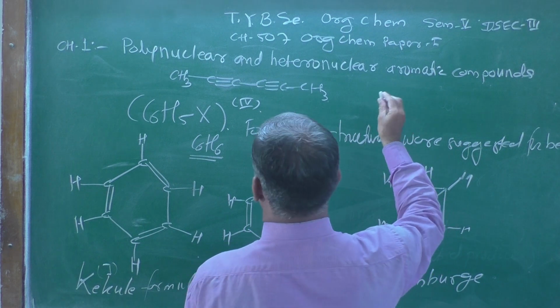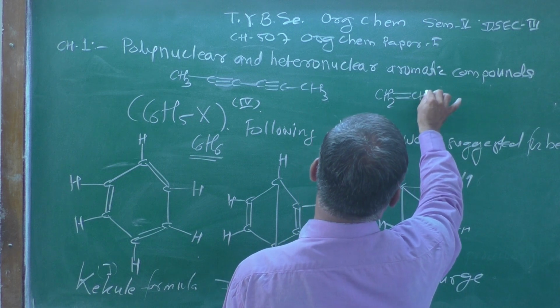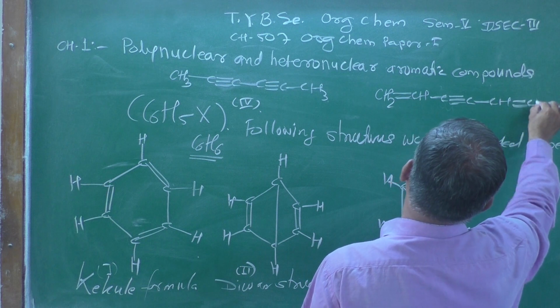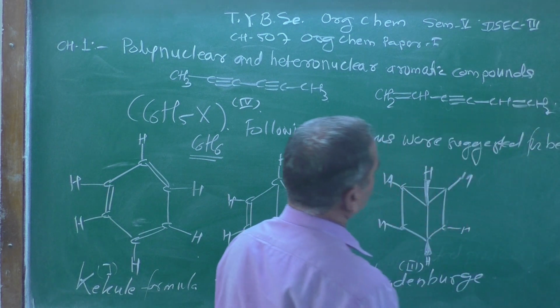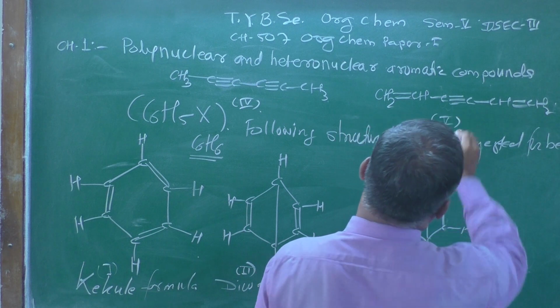Let me draw one more structure: CH2 double bond CH, C triple bond C, then CH double bond CH2. See, this is structure number 5.